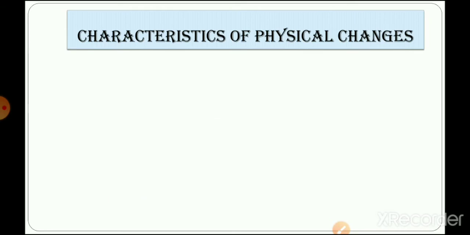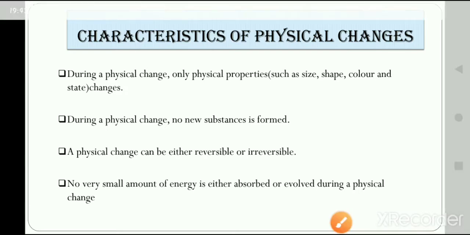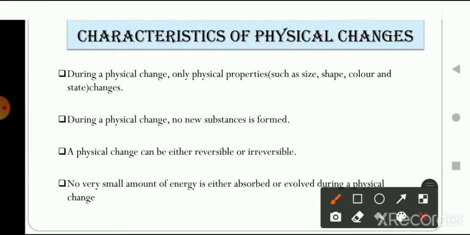Now let's talk about the fourth characteristic, that is, a very small amount of energy is either absorbed or evolved during a physical change.